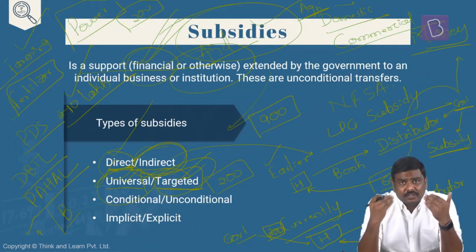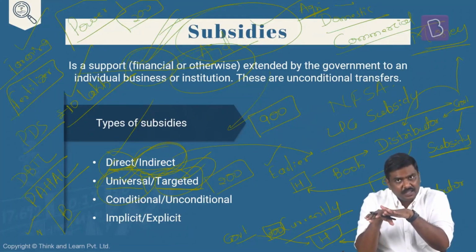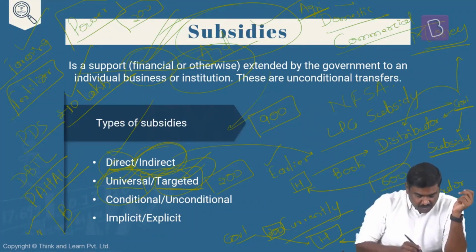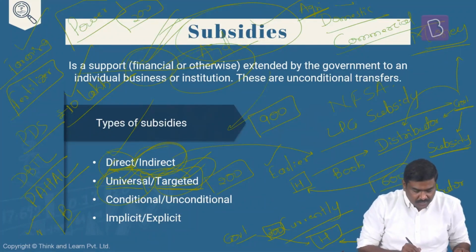This will have a better impact, right? You can see that these poor households will not feel the burden of electricity bills. Now the objective is that rather than providing subsidies to everyone, we are providing subsidies to identified or targeted beneficiaries. So if I were to ask you which of the two, universal or targeted subsidies, is better, your answer should be, sir, the targeted subsidies are much better.